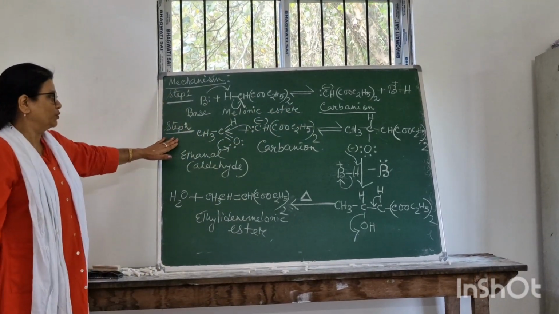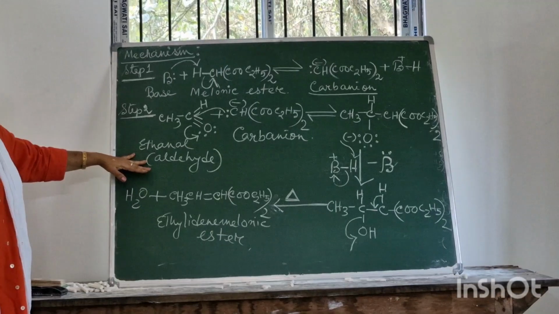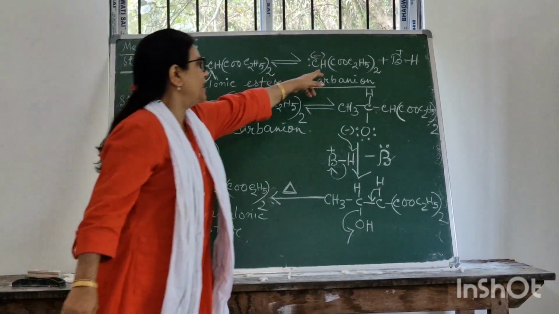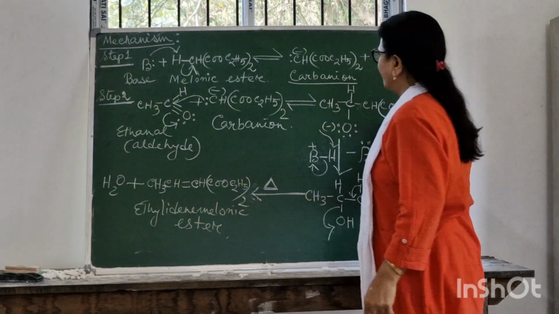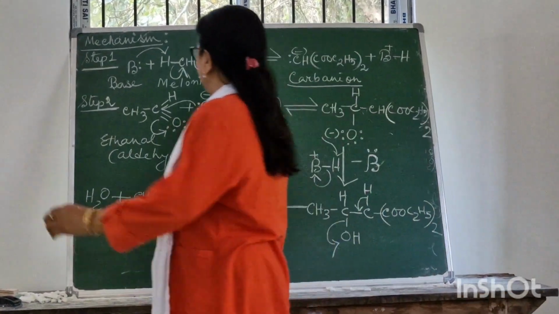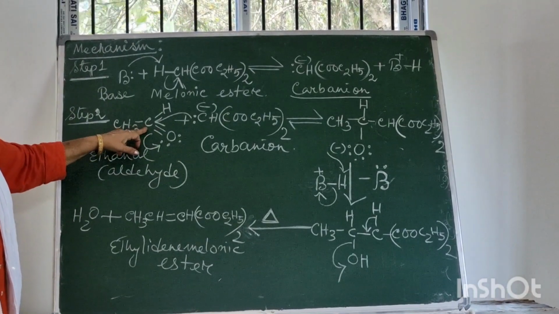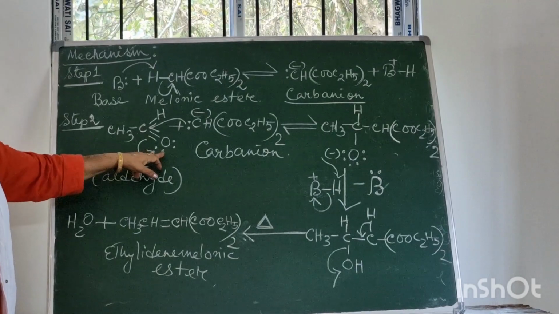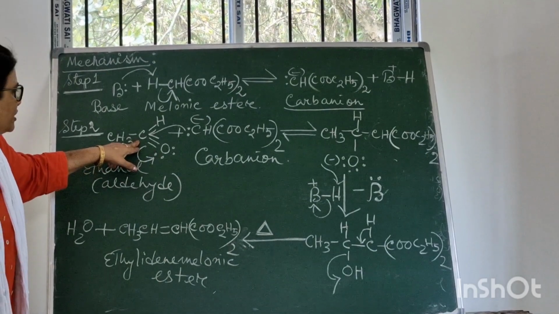In step 2, the ethanal, which is the main reactant, an aldehyde, reacts with this carbanion to form another intermediate. We know oxygen is more electronegative than carbon. It will pull one of the bonded electron pairs towards itself, making the carbon positively charged.